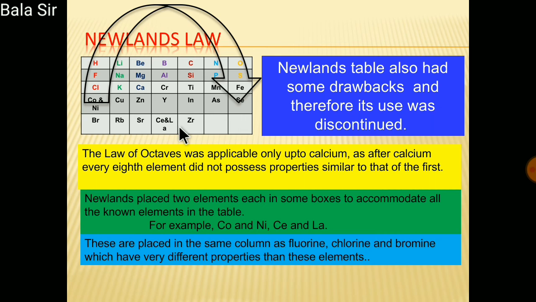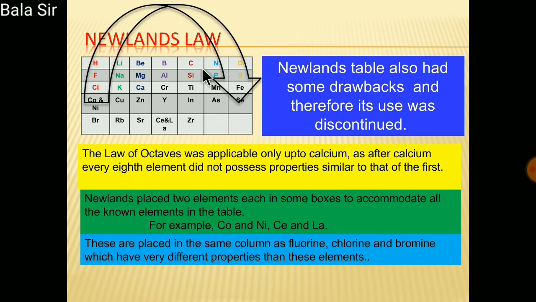These are placed in columns with fluorine, chlorine and bromine, which have different properties than these elements. You can see here hydrogen, fluorine, chlorine and bromine, but cobalt and nickel should be placed in place of iron. Moreover, he placed some elements with different properties under the same note in the octave.